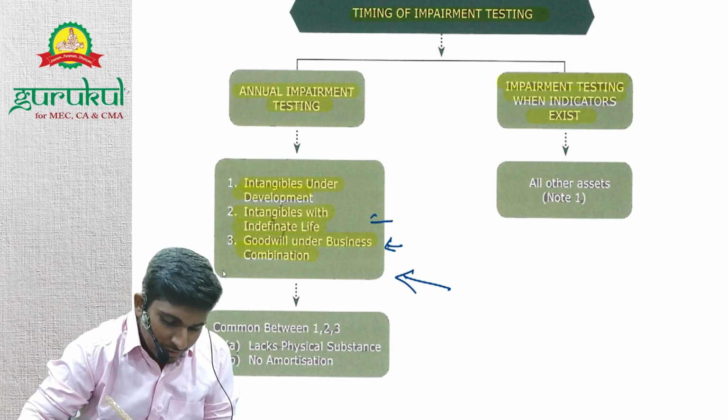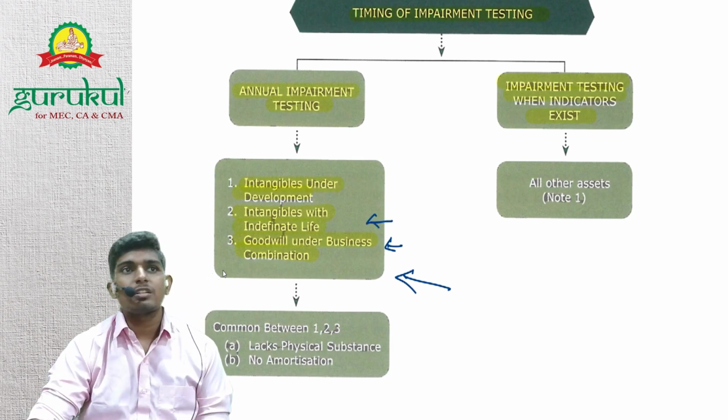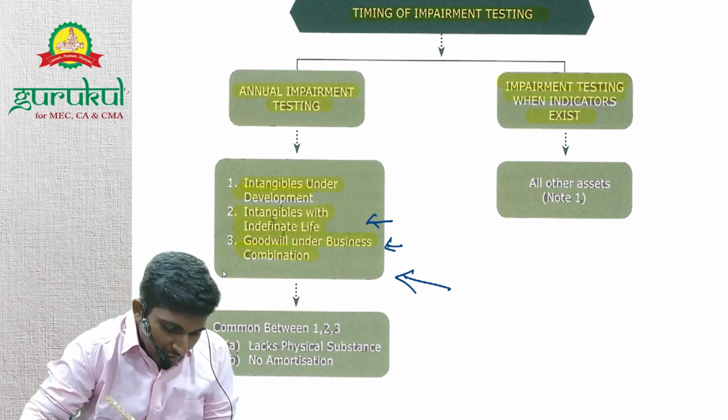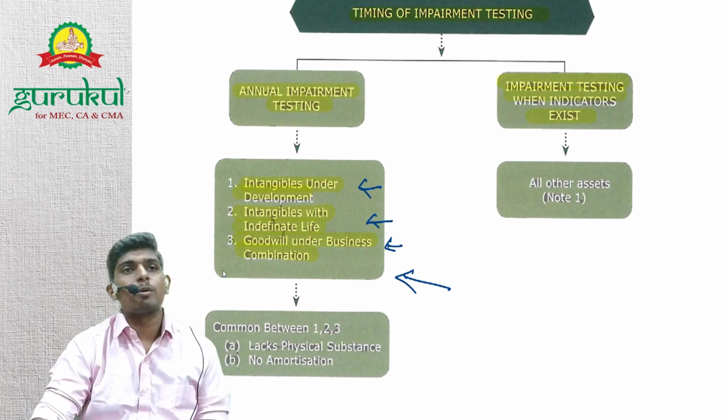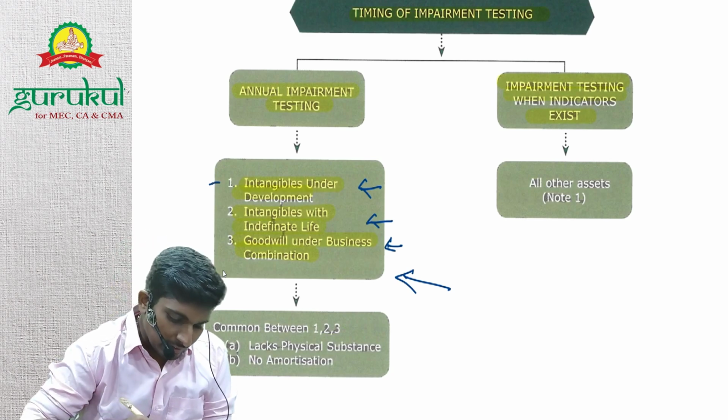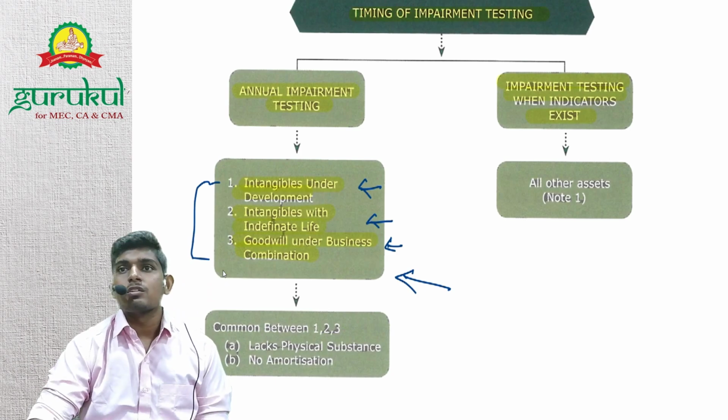Will intangibles with indefinite life be zero? They don't have any amortization, right? So they will never be zero. And intangible under development, will amortization be done on it? No. When the intangible is ready to use, we will start amortization. So till then the intangible will never be zero. So these assets cannot be zero. Hence we need to check for annual impairment, right?